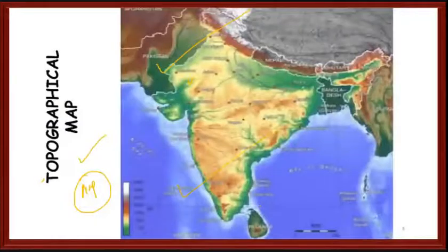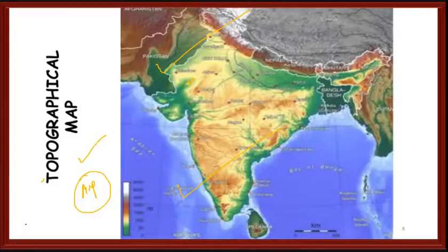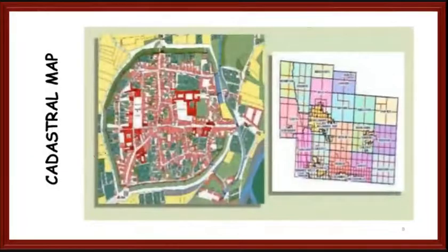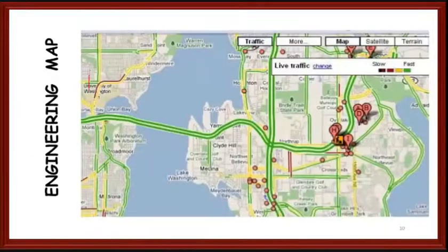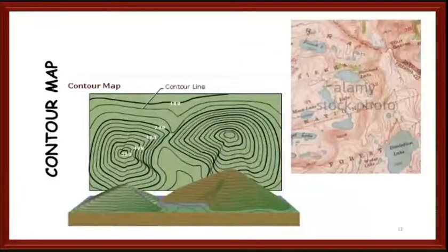The first one is the topographical map. Next we have the cadastral map, engineer's map, contour map. These are the contour lines. Contour lines are the lines which join equal RLs.